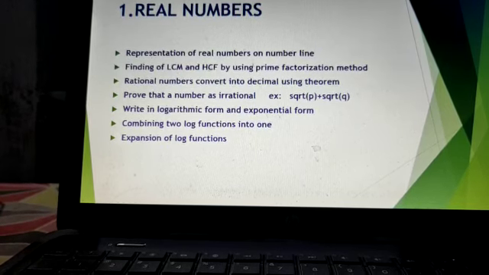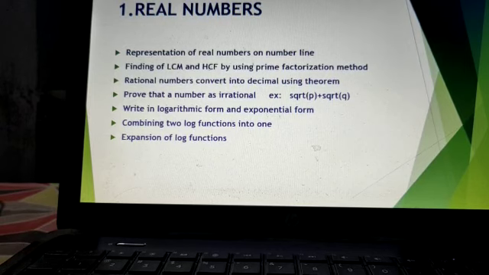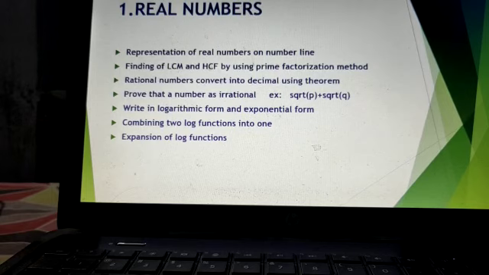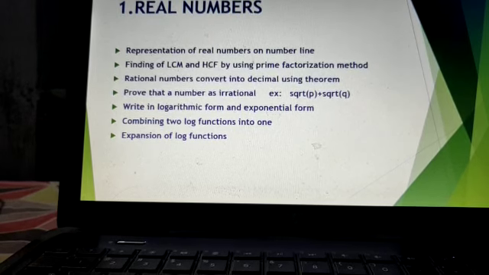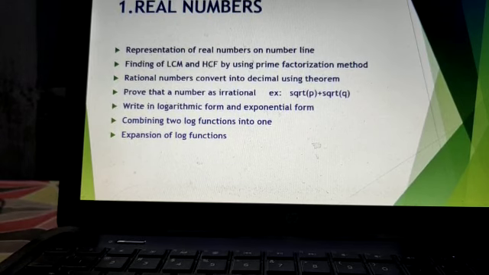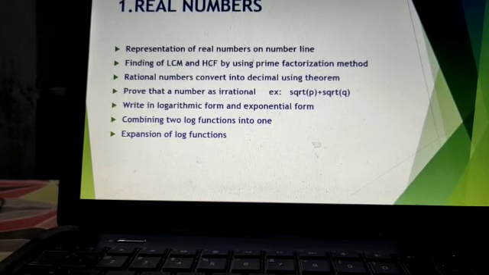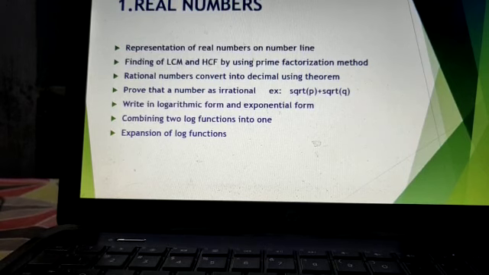Next, in mathematics, the first chapter, real numbers. In this one the main important concepts are representation of real numbers on the number line, and after that finding the LCM and HCF by using the prime factorization method. Next, converting rational numbers into decimals using the theorem. Next, prove that a given number is irrational.